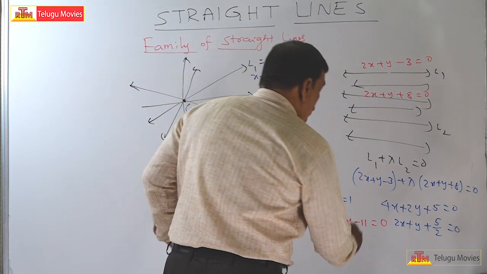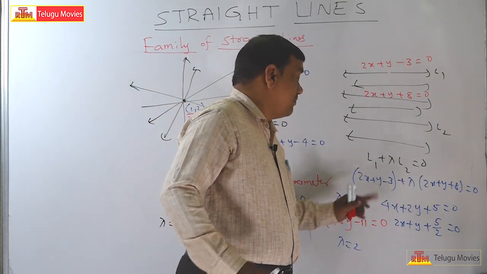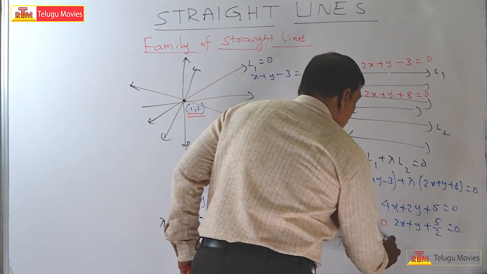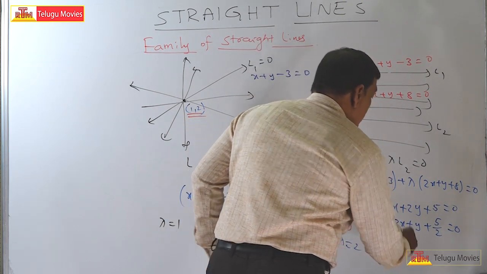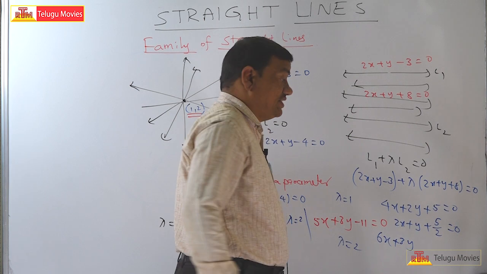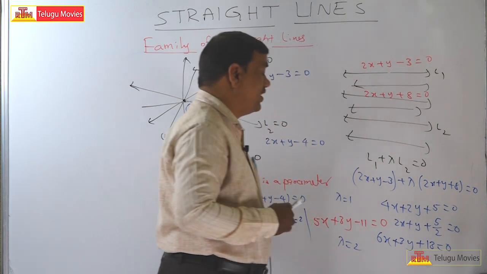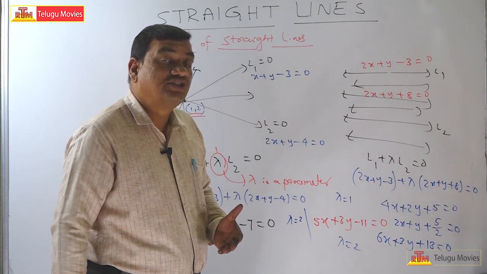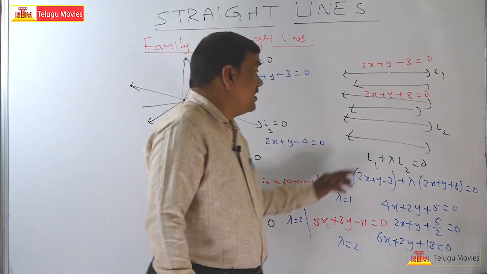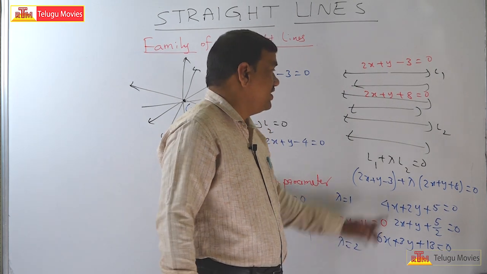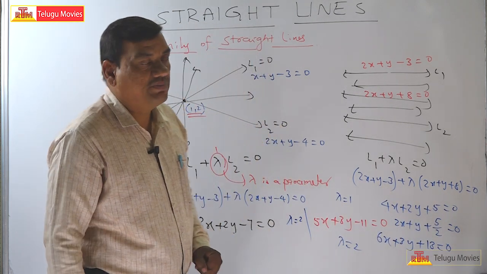If you take lambda is equal to 2 also, 2 twos are 4x plus 2x is 6x, 2y plus y is 3y, minus 3 plus 16, that is plus 13, is equal to 0. See here, the parallel lines condition is A1 by A2 is equal to B1 by B2 is not equal to C1 by C2. A1 by A2, 2 by 6, that is 1 by 3, B1 by B2 is 1 by 3, and 8 by 13 is not equal to C1 by C2.